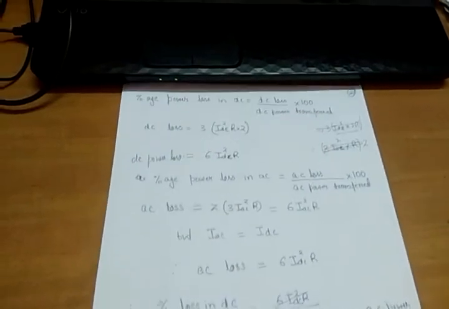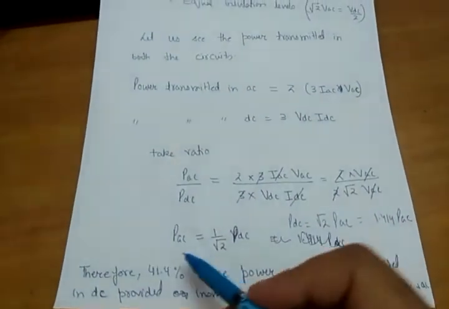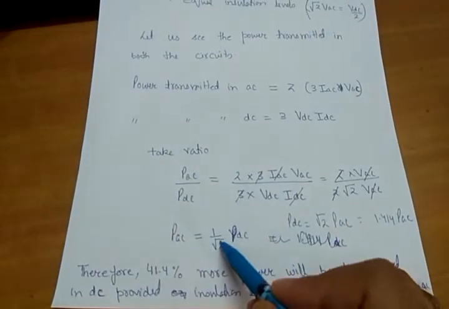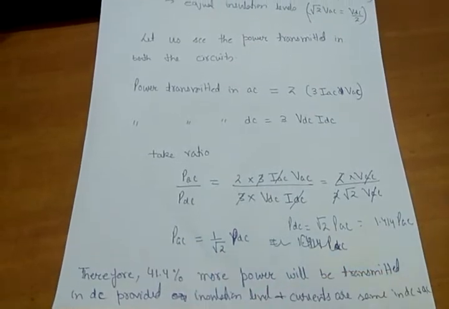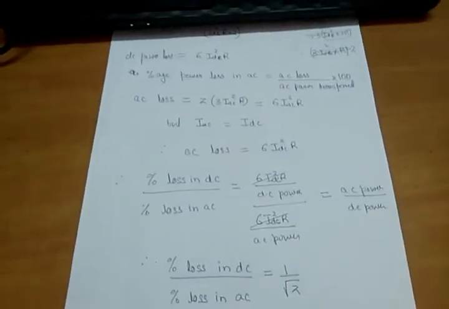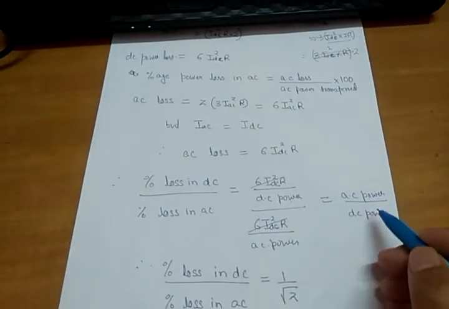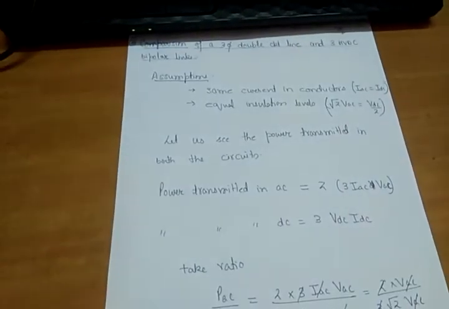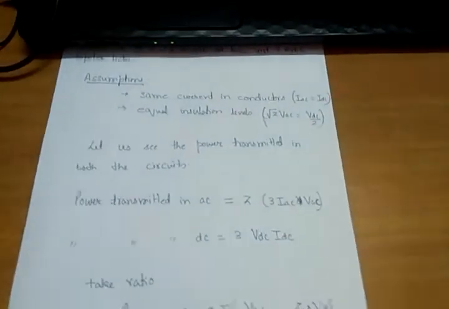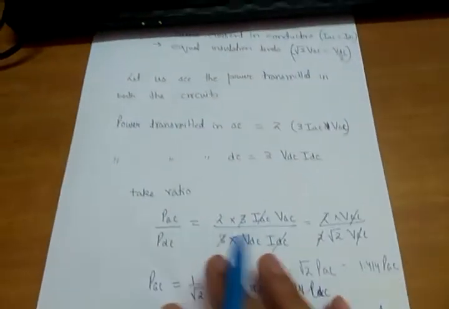So what is the ratio of AC power by DC power? We calculated it on the previous page. We know P_AC by P_DC is equal to 1 by root 2. So I will substitute it here. Wait, let me see. Maybe I have committed a mistake on the previous page.